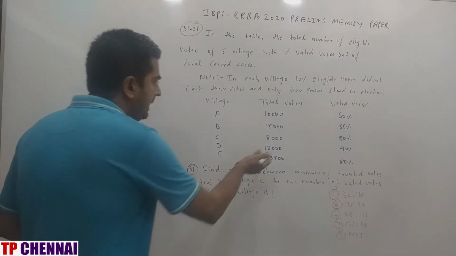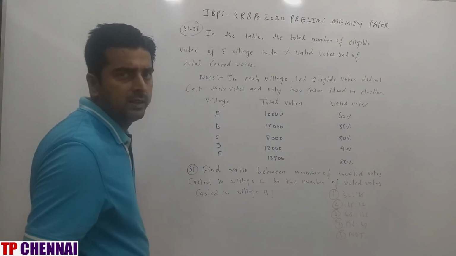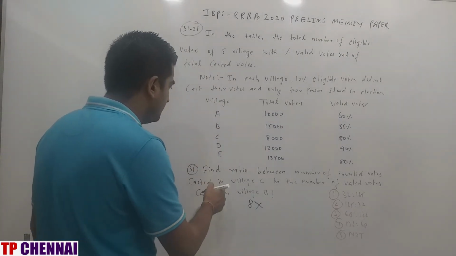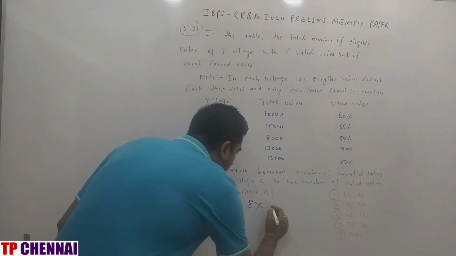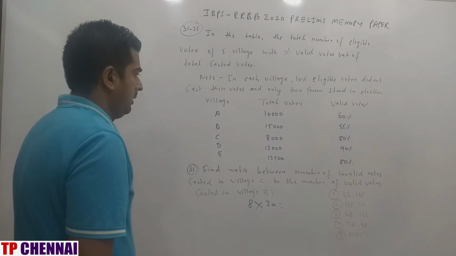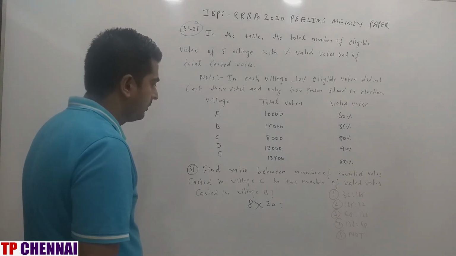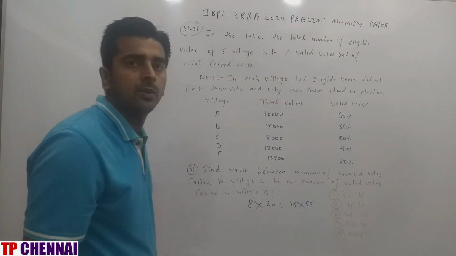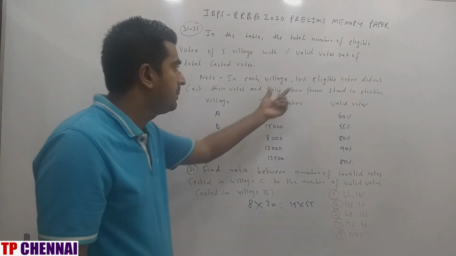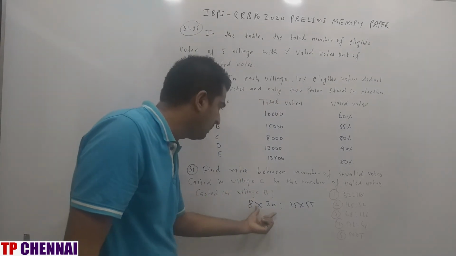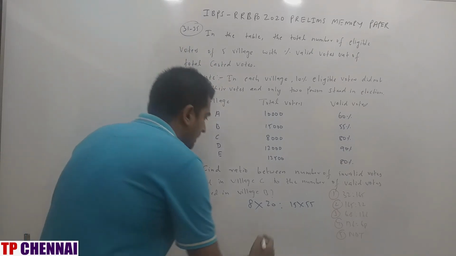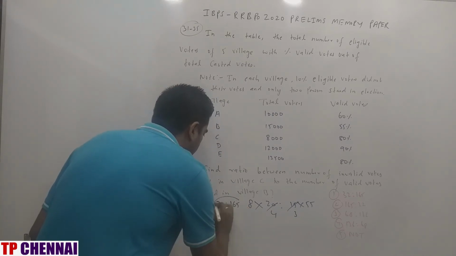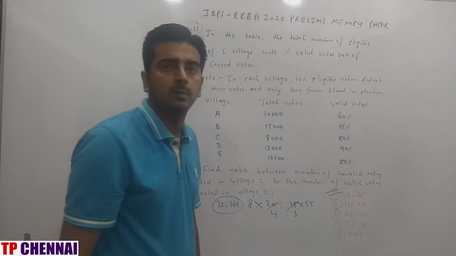C, what is the value? So 8000 and B is 15,000. So 30 30 is cancelled. So 8 into invalid, so valid is how much in C? 80. Invalid is 20. Right? So and village A, village B, what is the value? 15 into 55. Now you will say what about 100%? It's not 100% because 10% eligible did not cast their vote. So you need to write into 90 valid into 90 valid. This ratio only, right? So 5 3s are, 5 4s are. So 32 is to 165 is my answer, which is nothing but the first option.